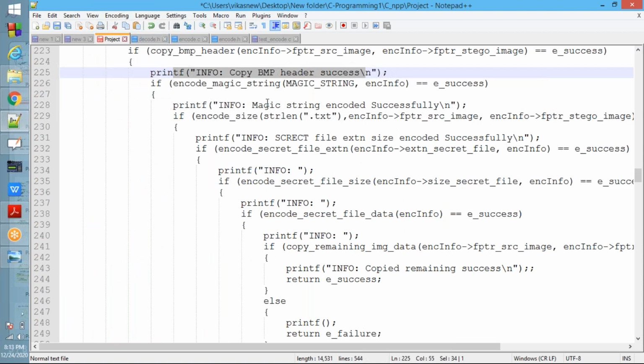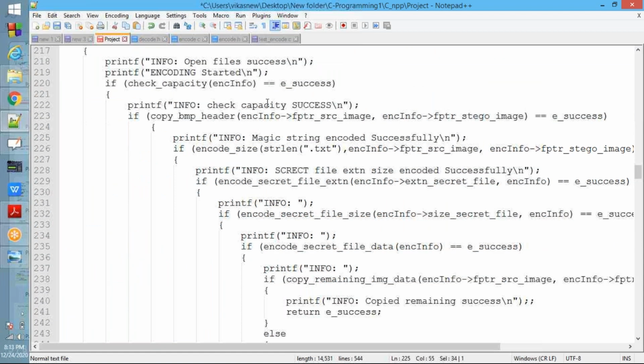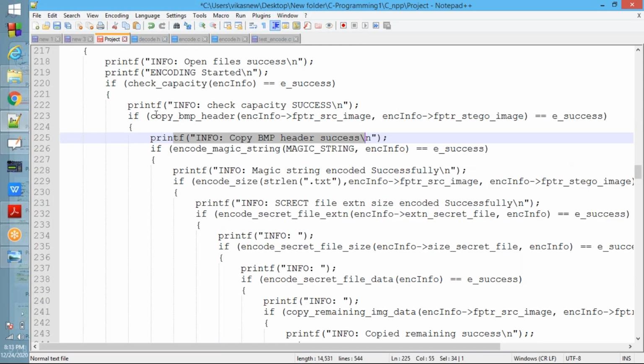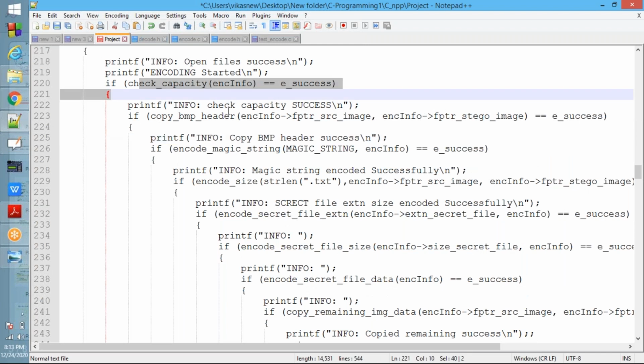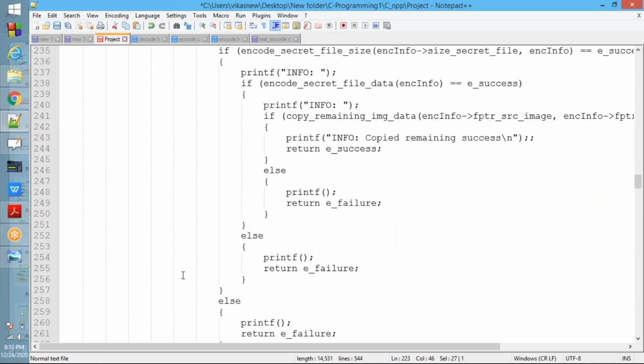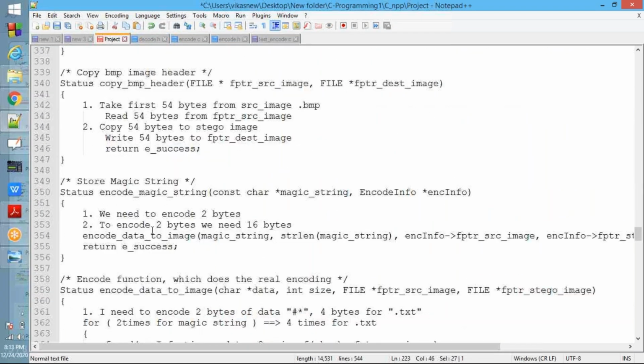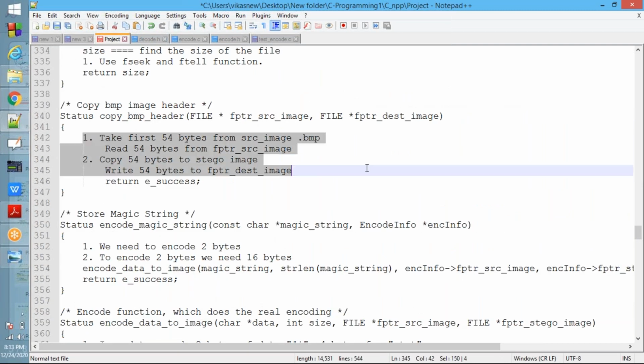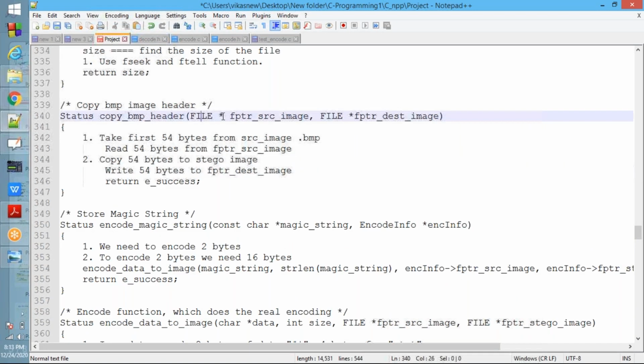See now, copy BMP header. If the check capacity is success, then you need to copy BMP header. What you need to do here is simple. In the copy BMP header, you need to take 54 bytes from the source image, and you need to write those 54 bytes to the destination image.